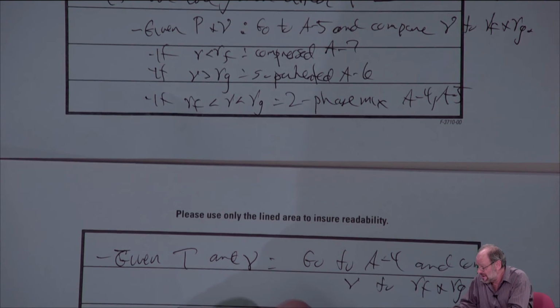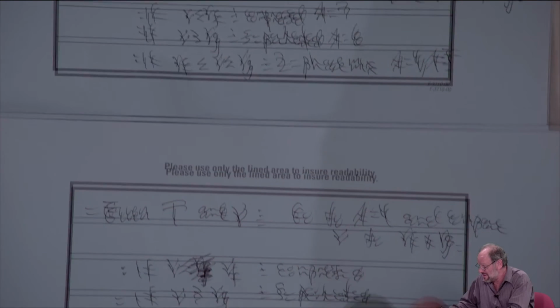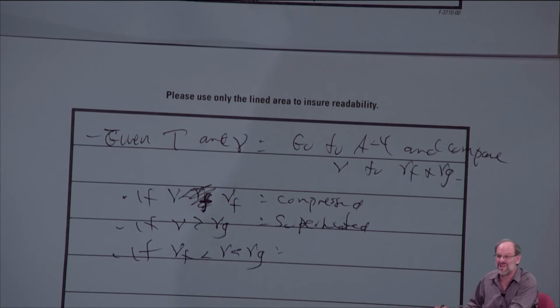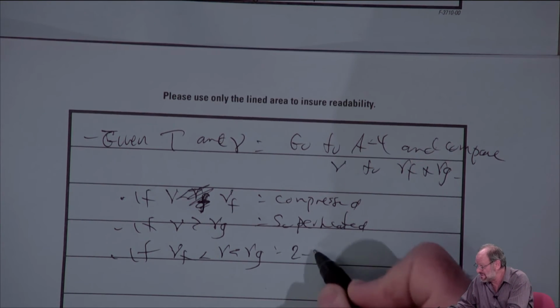Clearly, if V is less than VF, then it's the compressed liquid. If V is greater than VG, obviously it's superheated. And of course, if we're in between VF and VG, then it's two-phase mix.